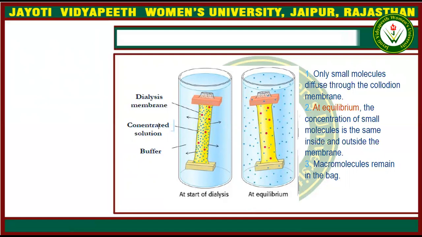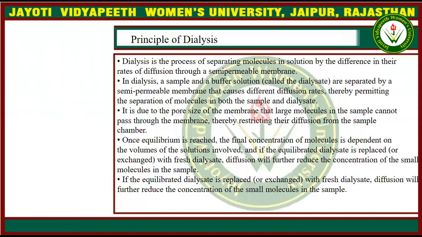So we can find here that the concentration of molecules in the membrane and the glass is the same, and the macromolecules remain in the membrane. These are the macromolecules which are in the membrane. So what is the principle of dialysis? Dialysis is the process of separation of molecules in solution by the difference in their rate of diffusion, and the diffusion is conducted through a semi-permeable membrane.